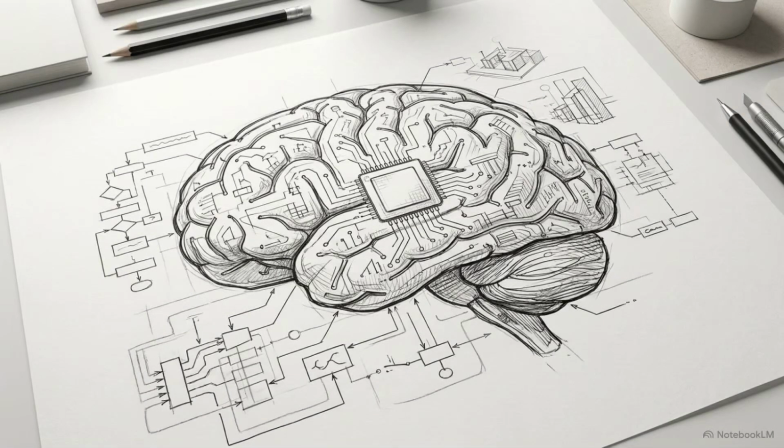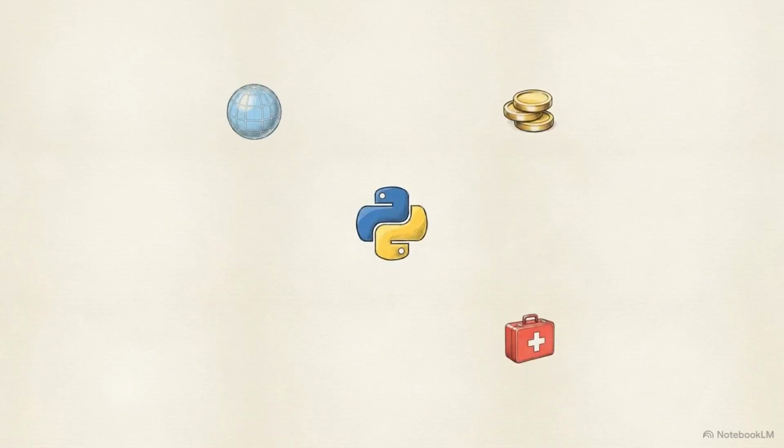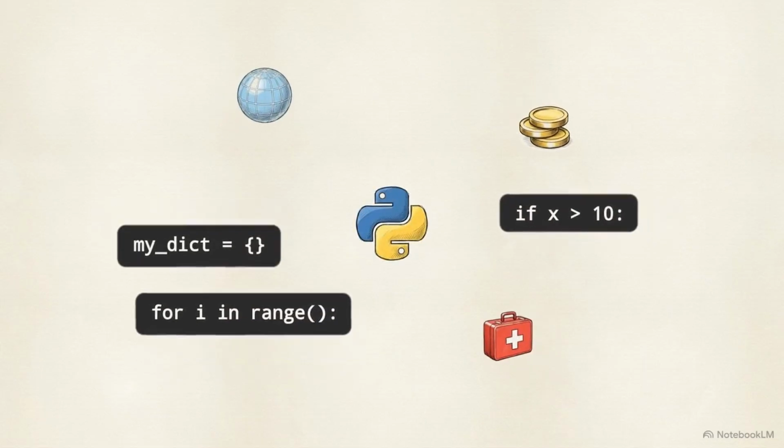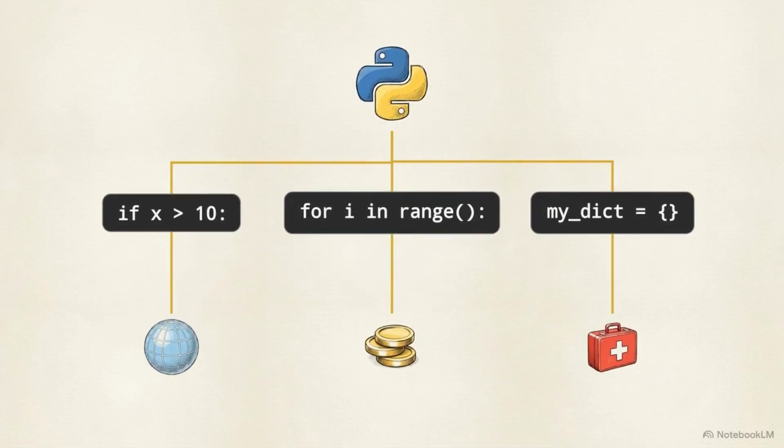Building artificial intelligence is an attempt to mimic the human brain. To replicate that complexity, you need a 12-month progression of foundational skills. The starting point for this journey is Python. It is the standard language across the industry, but memorizing loops and dictionaries is insufficient. Coding syntax requires foundational logic to be effective.